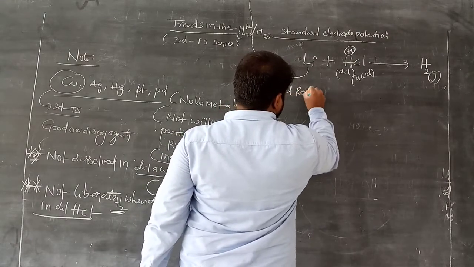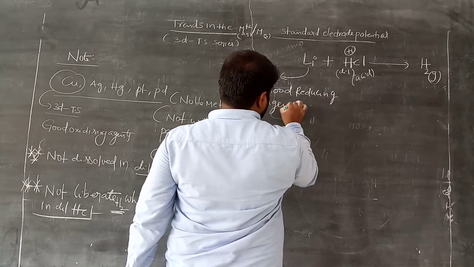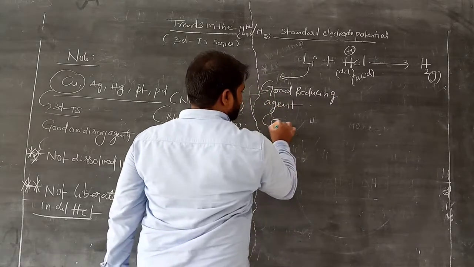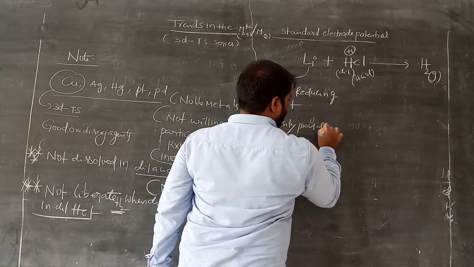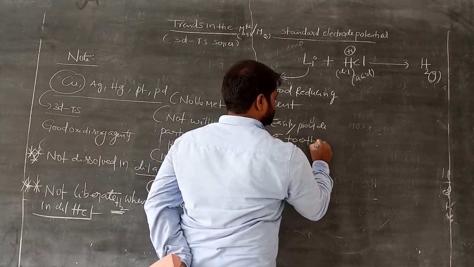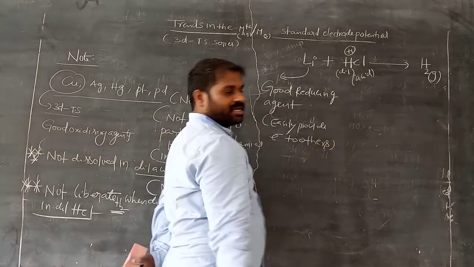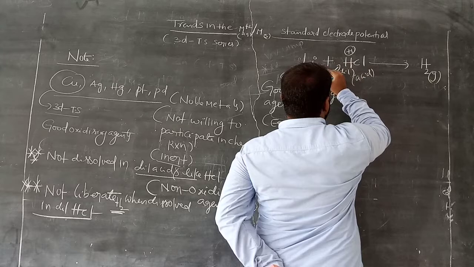What is a good reducing agent? One that easily provides electrons to others. That means lithium provides electrons to these hydrogen ions.